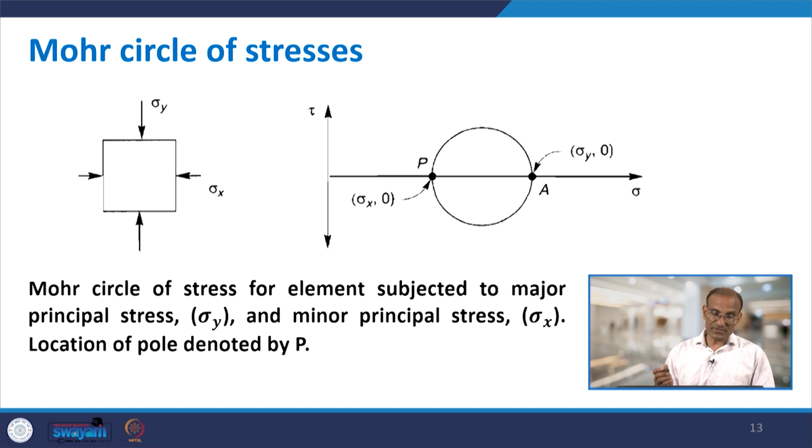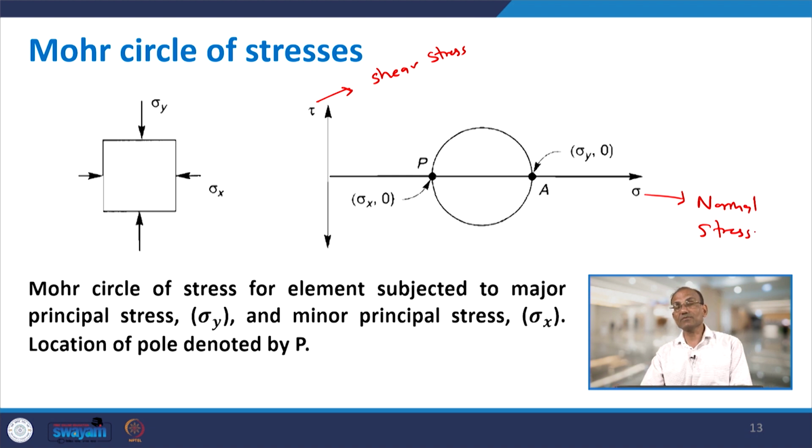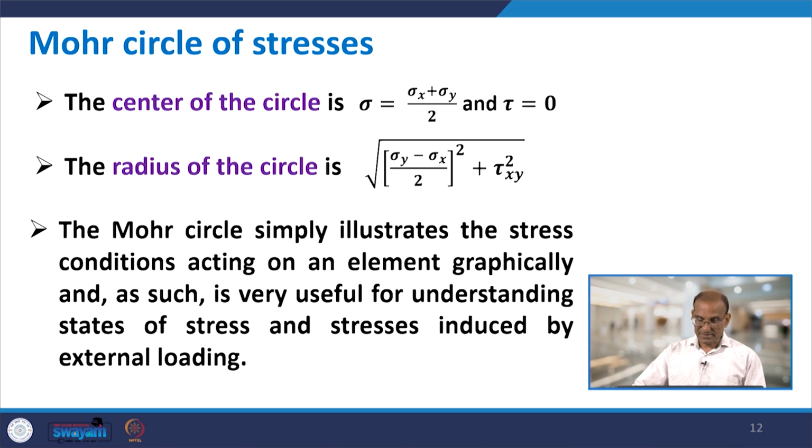In the Mohr circle of stresses, you have tau, which is shear stress, and you have the normal stress. In the Mohr circle, on the x axis you have normal stress, on the y axis you have the shear stress, and then you can draw the circle.